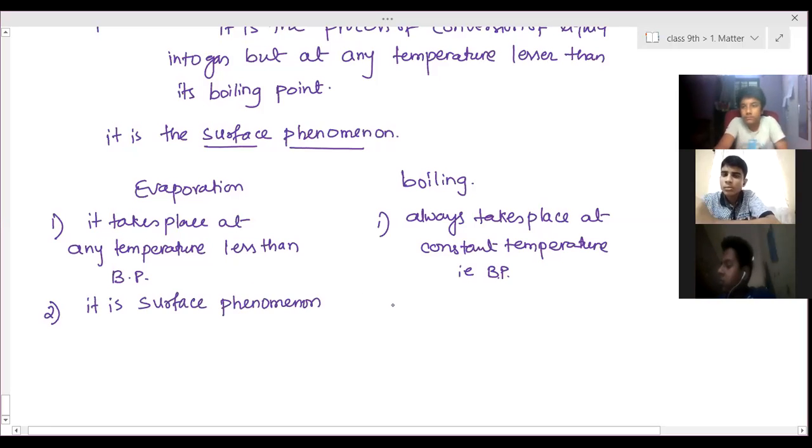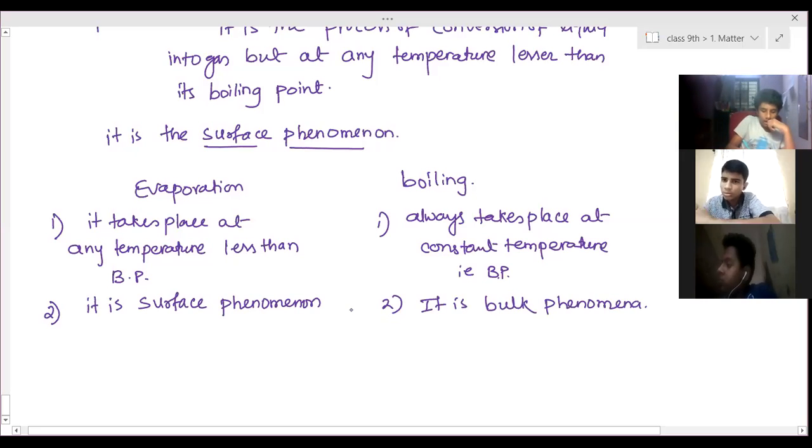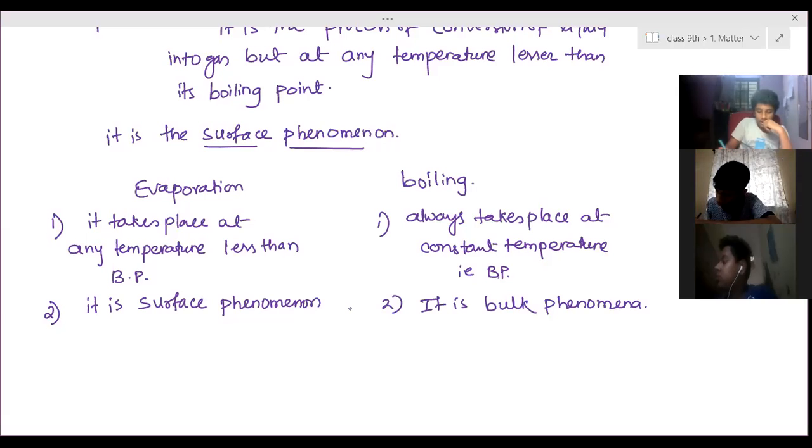Evaporation is a surface phenomenon and boiling is a bulk phenomenon. In evaporation, only the particles present on the surface are getting converted into gaseous state.